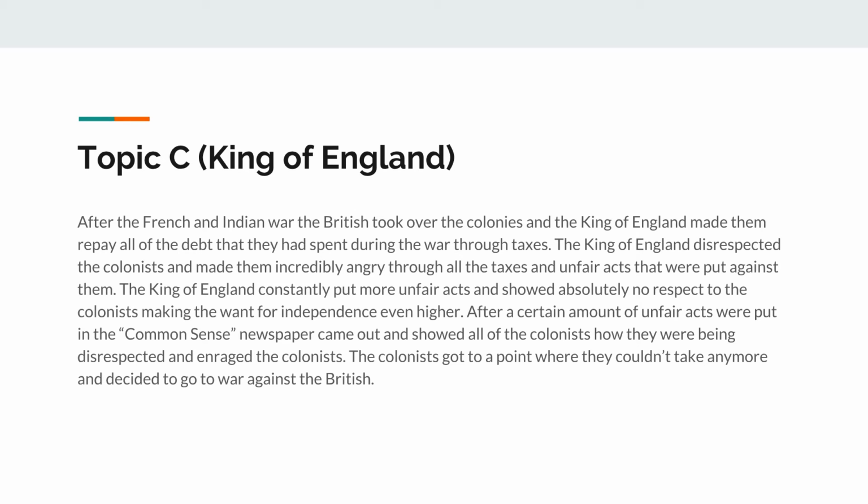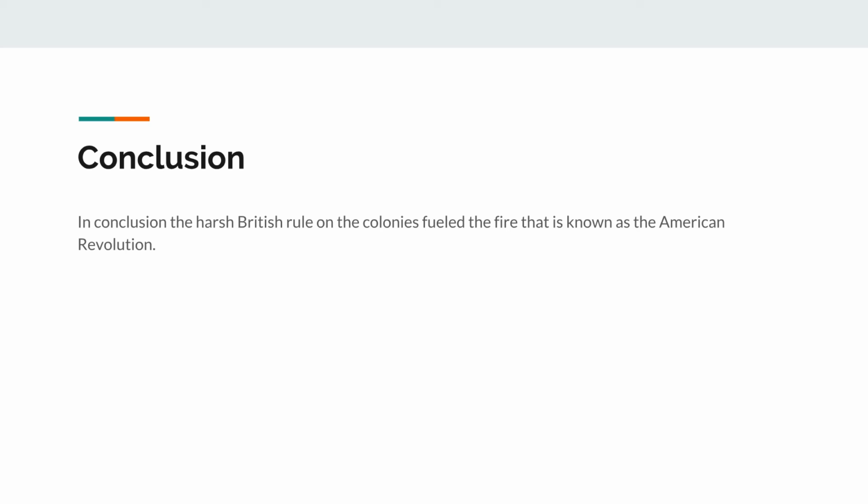The King of England constantly put more unfair taxes and showed absolutely no respect to the colonists, making the want for independence even higher. After a certain amount of unfair acts were put into place, the Common Sense newspaper came out and showed all of the colonists how they were being disrespected and used, and it enraged the colonists. The colonists got to a point where they couldn't take it anymore, and they decided to go to war against the British, which is known as the American Revolution. In conclusion, the harsh British rule in the colonies fueled the fire that is known as the American Revolution.